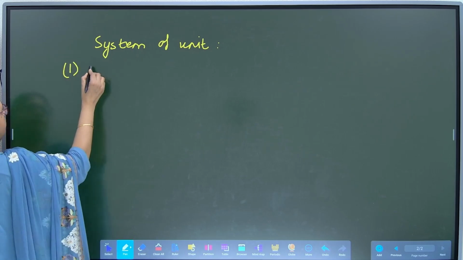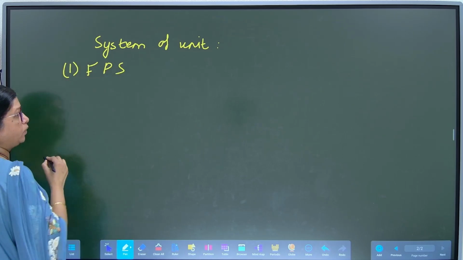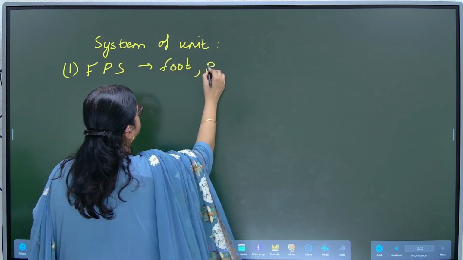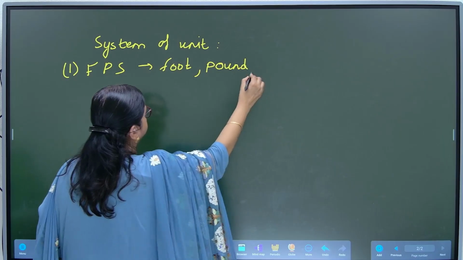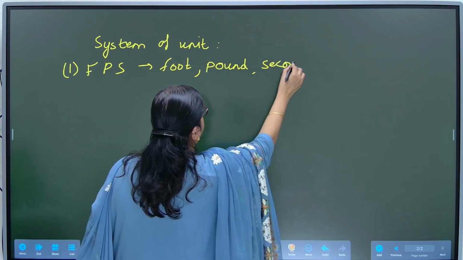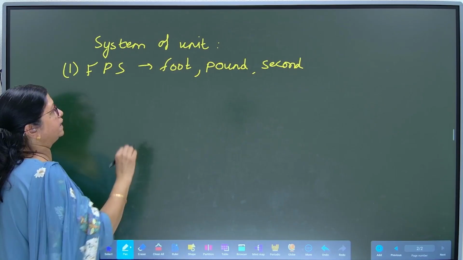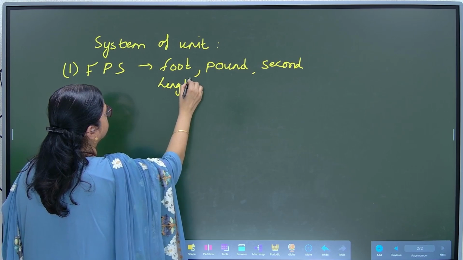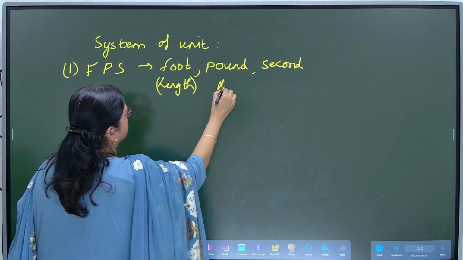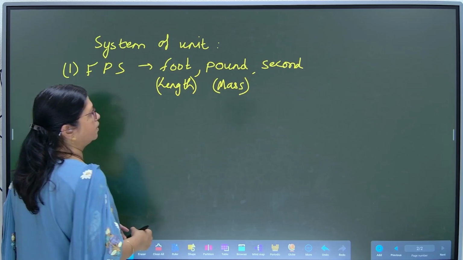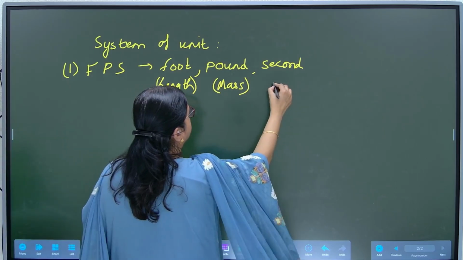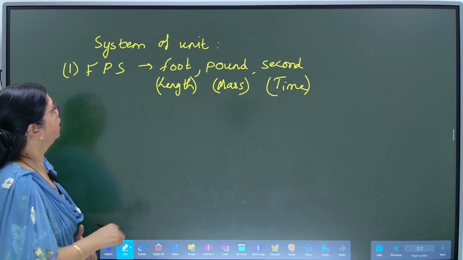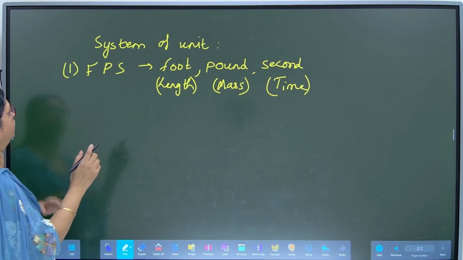One, FPS unit, full form foot, pound, second. What were the physical quantities measured by these units? Foot was the length, pound was the physical quantity mass unit, and second was the time, which was measured by seconds. This was the ancient system of unit.